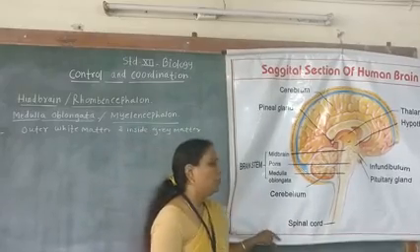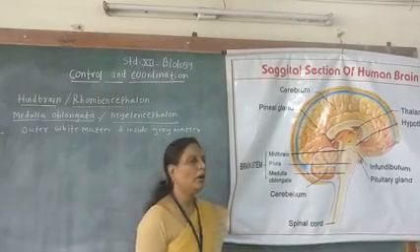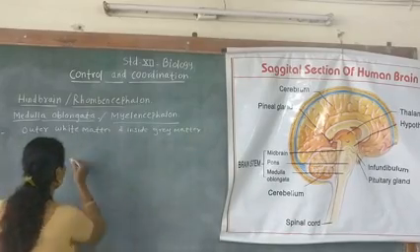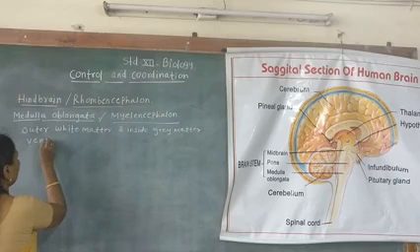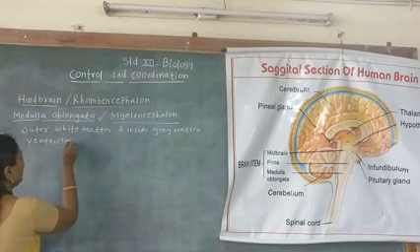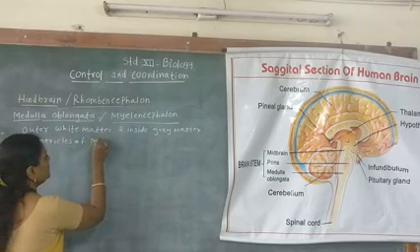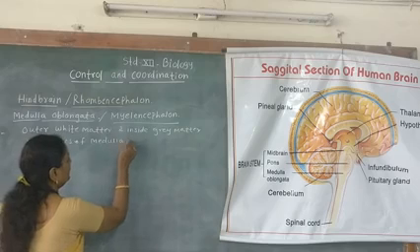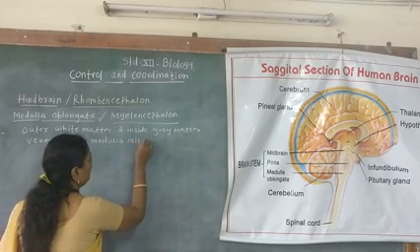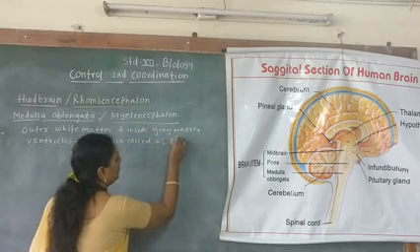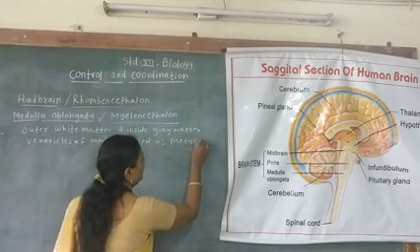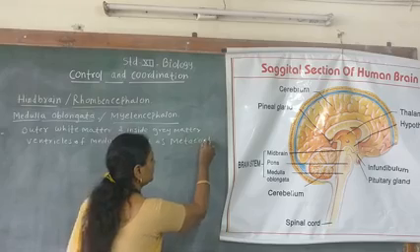Now the ventricle of medulla is called metacele. Ventricles, we are going to study in detail, all the ventricles of the brain.